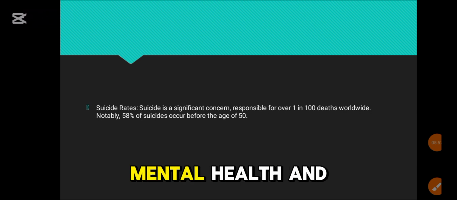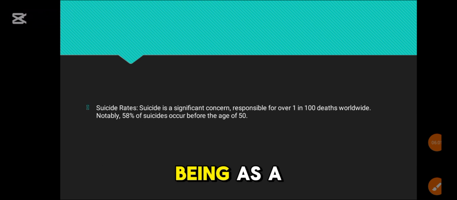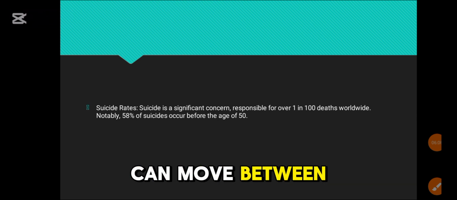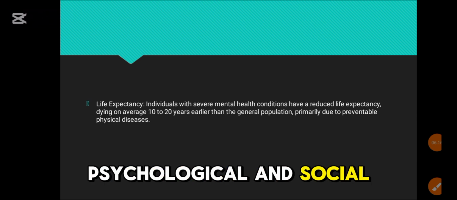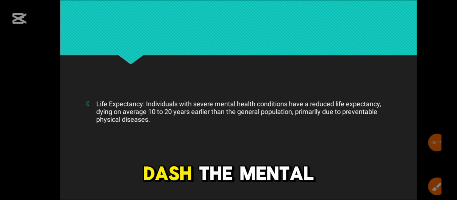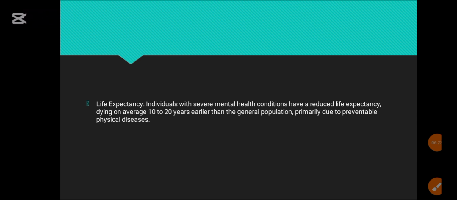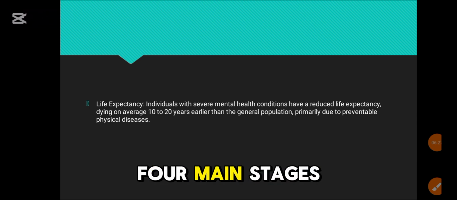The continuum of mental health and mental illness represents mental well-being as a dynamic spectrum rather than a fixed state. It highlights how individuals can move between different levels of mental health depending on various biological, psychological, and social factors. The mental health continuum model. The continuum is often divided into 4 main stages.